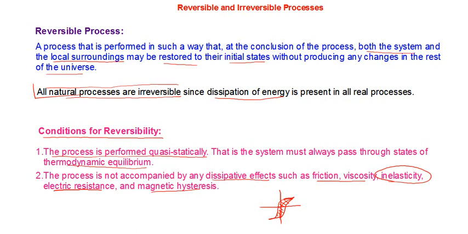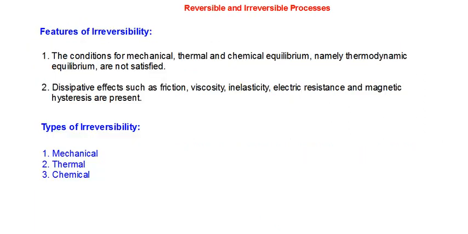If the system and the local surroundings are not restored at the end of the process, then that process is known as an irreversible process, where the reverse conditions of a reversible process will not exist. Now we will discuss some examples of irreversibility, because that is the natural thing that is happening.